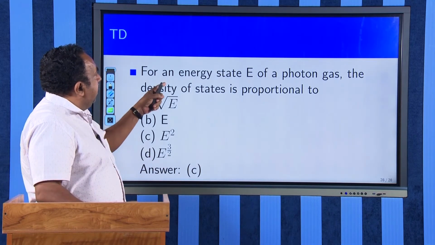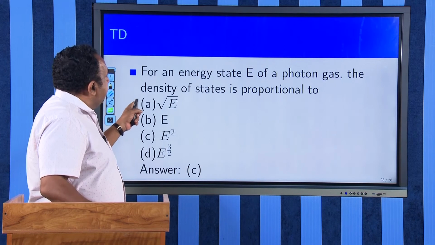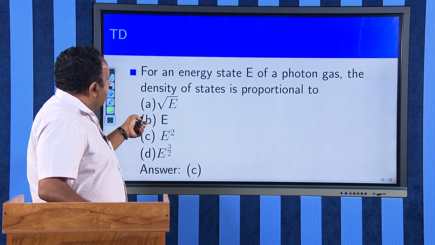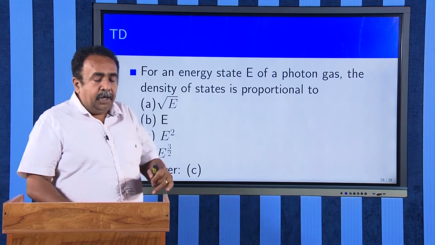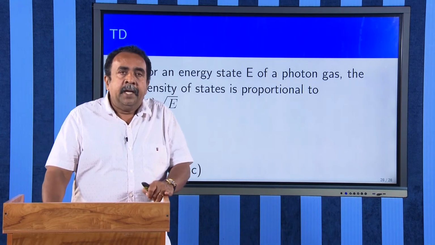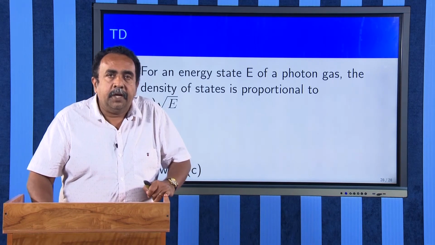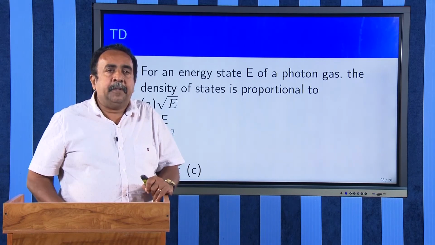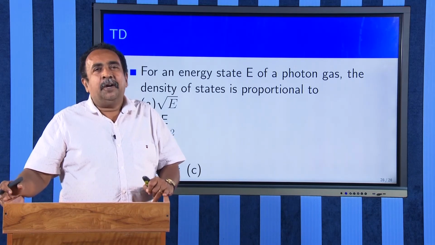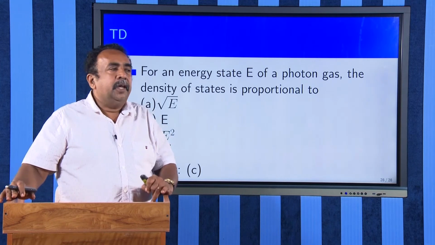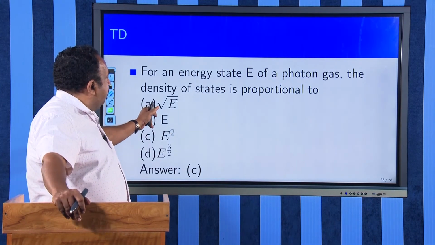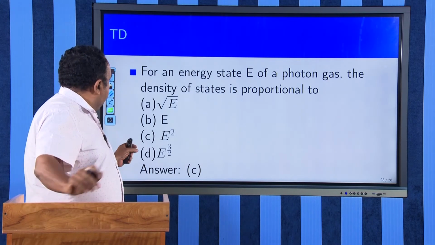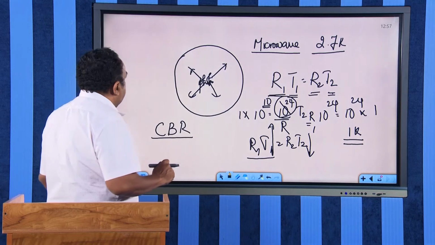For an energy state E of a photon gas, the density of states is proportional to what? What is the density of states? What you can do is you can have g(p) dp equal to 4 pi p square dp into capital V by h cube, and from taking that Pc is equal to E, or P is equal to E divided by c, you will be able to show that your density of states will be proportional to root E. And that I can show you.